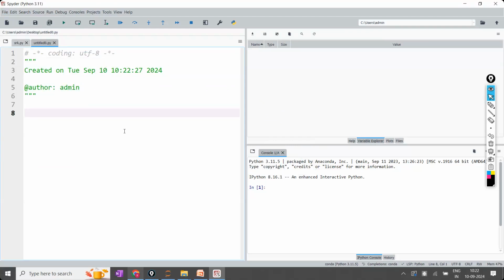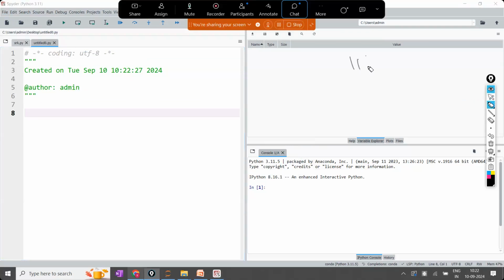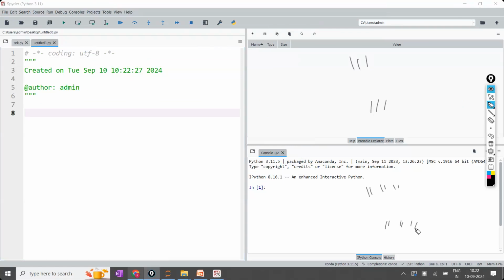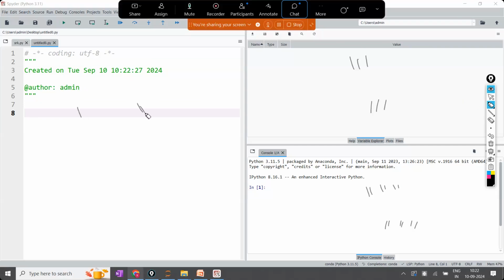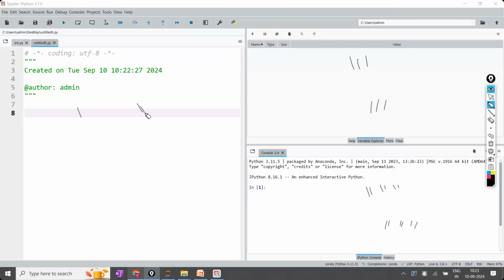Sir, triple quote you told, triple single quote and triple single quote close, or triple double quotes. But triple should be there, three should be there. Either single or double, that is your choice. In Python, there is no difference between one and two. Both are the same. Wherever you want, you can use.